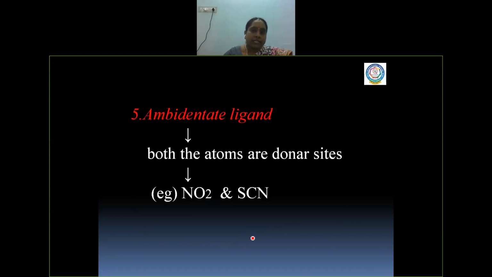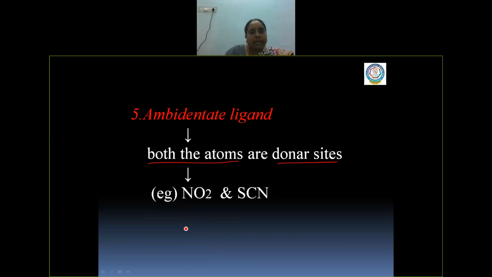And the next category is ambidentate. This is the fifth category of the ligand. In an ambidentate ligand, both atoms are donor sites. Both atoms present in this ambidentate ligand will be donor sites. For example, we have two examples here. In the first example, nitrogen and oxygen, we have two atoms.